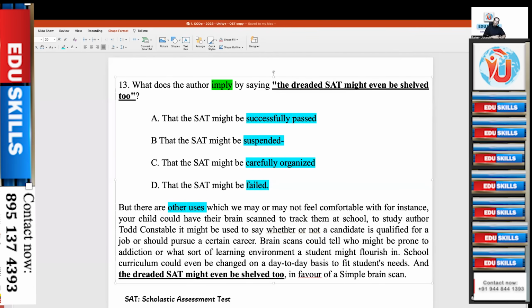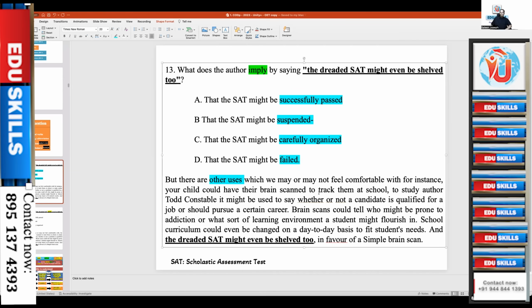So what will come in the paragraph, in the supporting sentence and developing sentence? Uses 1, 2, 3, 4, 5 uses. Your child could have a brain scan to track them at school. That's one use. See the structure of the paragraph I am explaining. To study author. Second use. Third one, used to say whether or not a candidate qualified for a job.